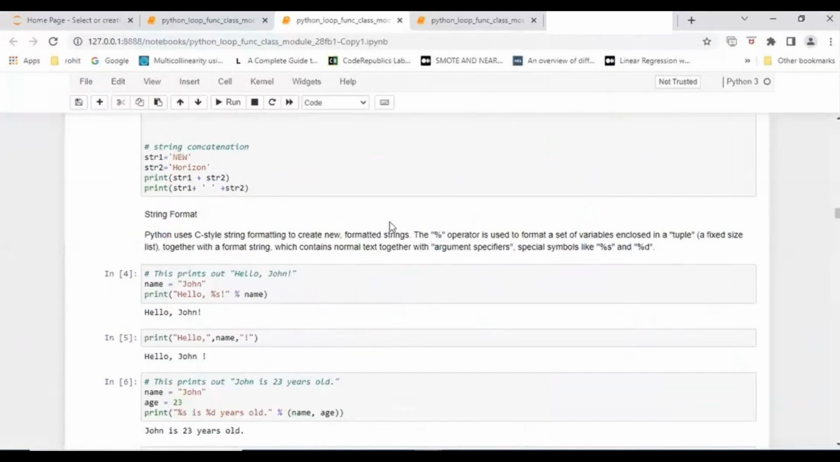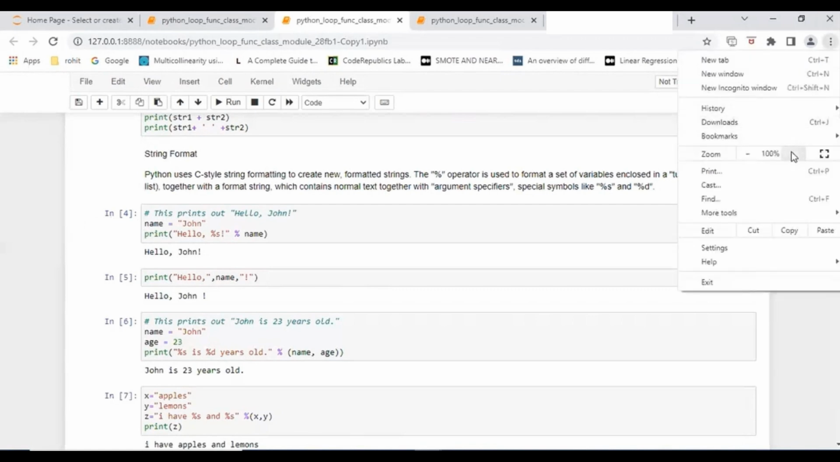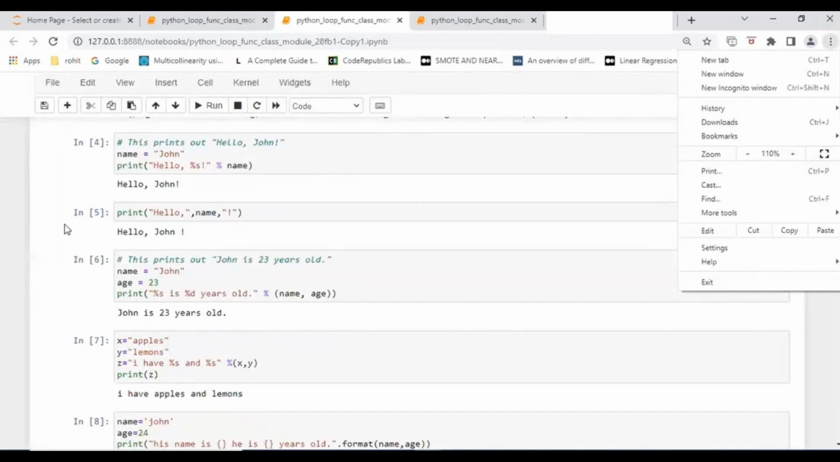Let's go ahead with it and let's see certain string formats, which could be pointed out from C style, because I had told you that Python is based on C and C++. So that's why Python inherits all the properties of C and C++ there, right? So let's check it out here. You can see this one. Here, name is John. I'm just making it a little bit high resolution now.